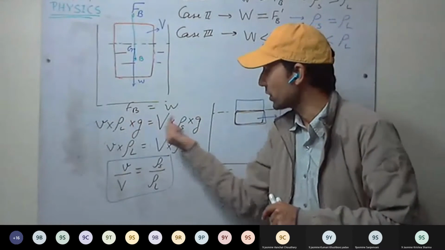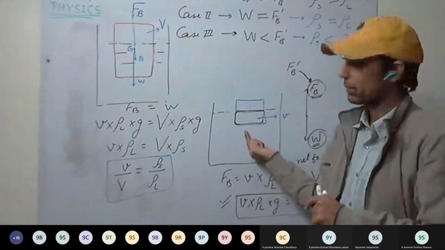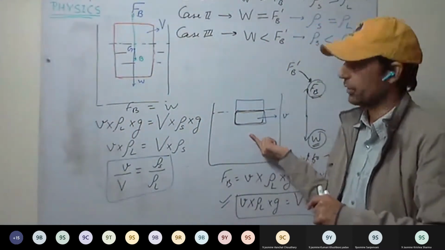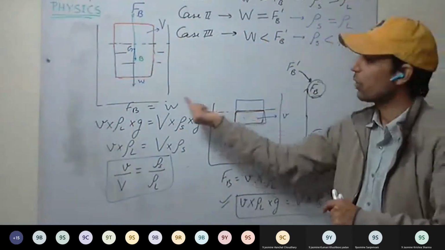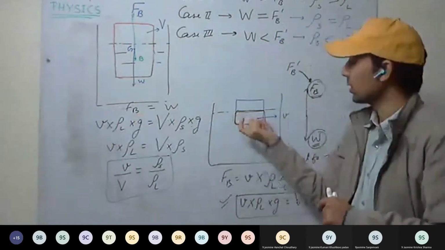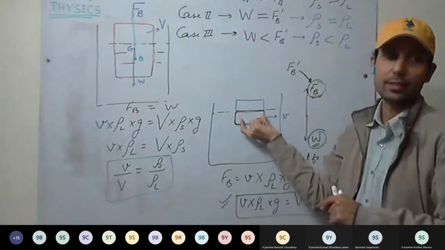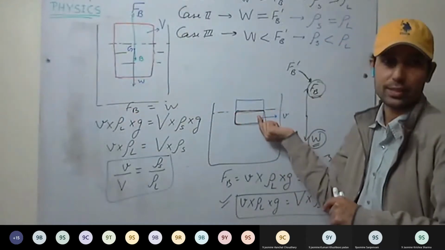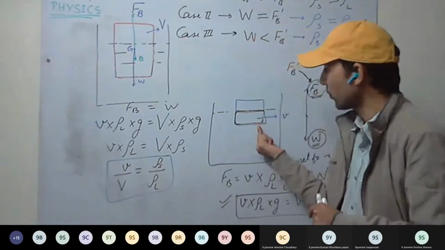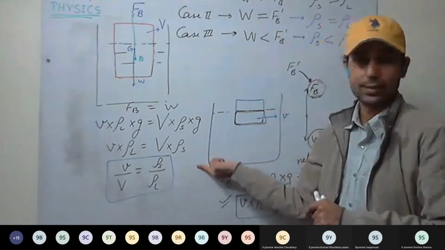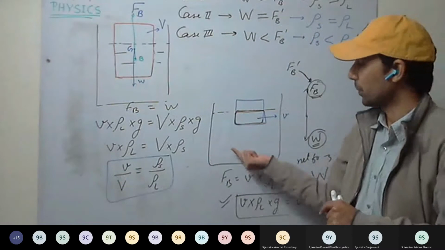Buoyant force is related to the liquid. It is the property of the liquid. Therefore, density of the liquid. V is the volume of the liquid displaced, and the volume of the liquid displaced is the same as the volume of the solid submerged, what is under the liquid. So for flotation, whenever a body is floating, this formula will hold. Okay, this is the principle of flotation.